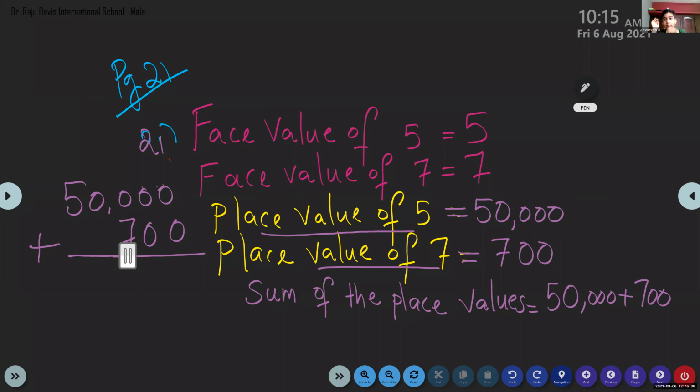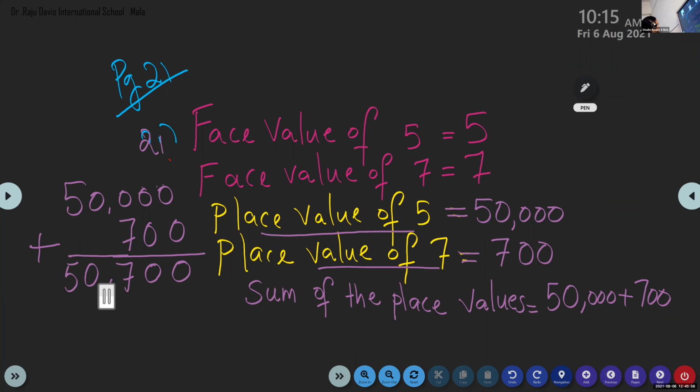I finished. Yes, Catherine, give me the answer. Ma'am, Arisha's finished. Tell me the answer. 50,700. Okay. So here 7 plus 0 is 7, 0, 5. Okay, Achut, can you read the number?